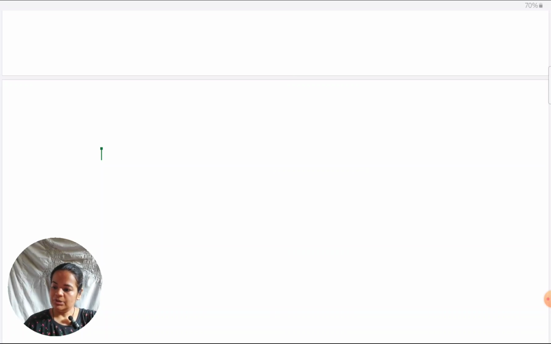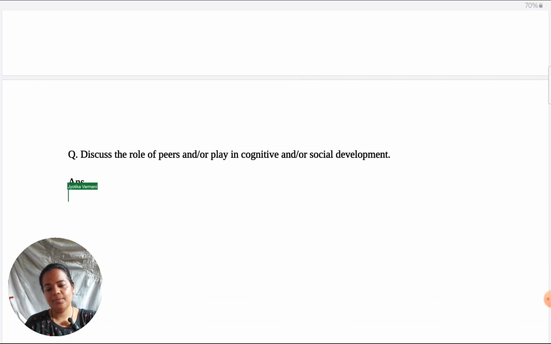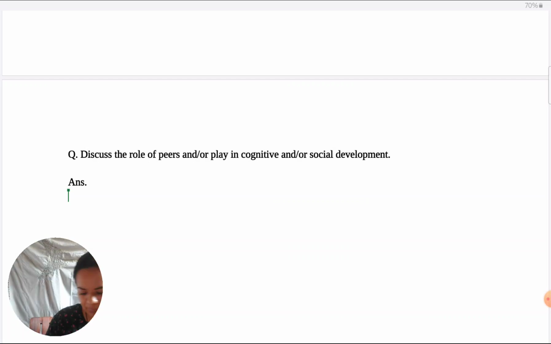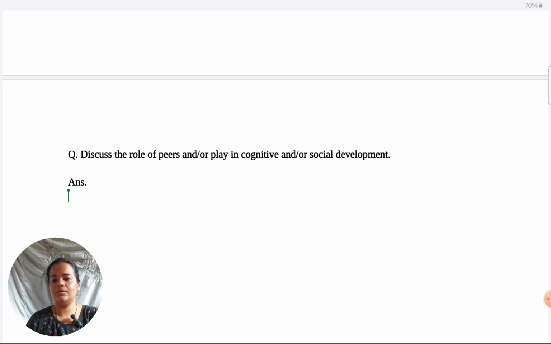Okay, one question in development was, discuss the roles of peer and or play in cognitive and or social development. Many authors have brought about this issue in the developmental option, which is why many schools don't select it. There are too many and or type of questions that are phrased. So students end up getting really confused about, should they take both the factors which are given, should they take one, so should they go for and or.